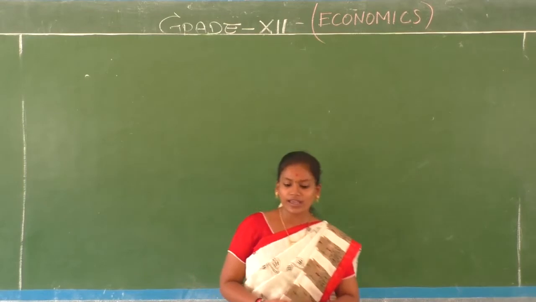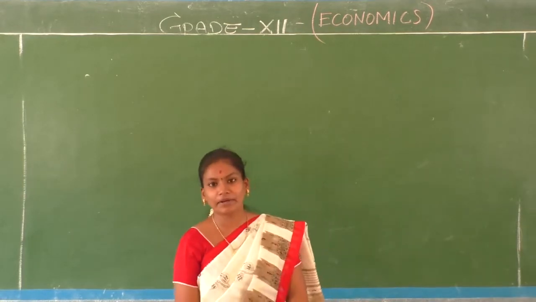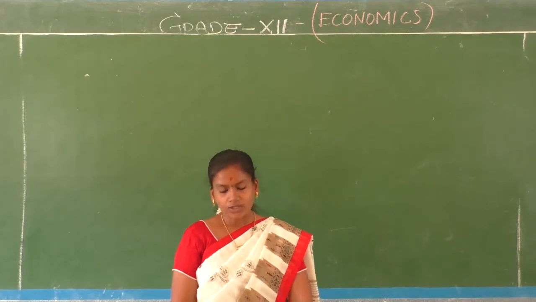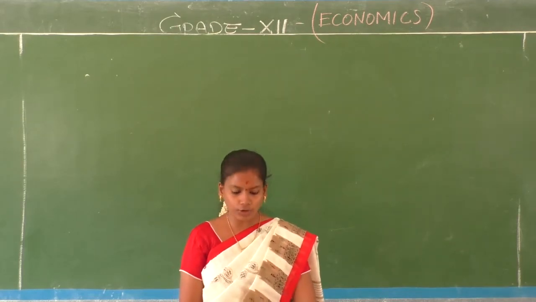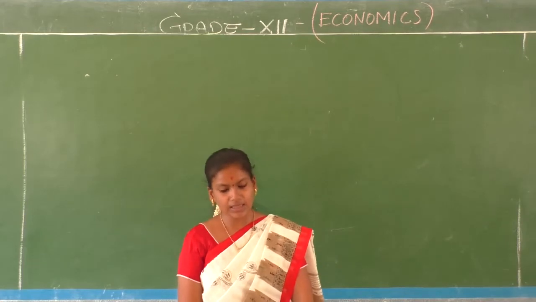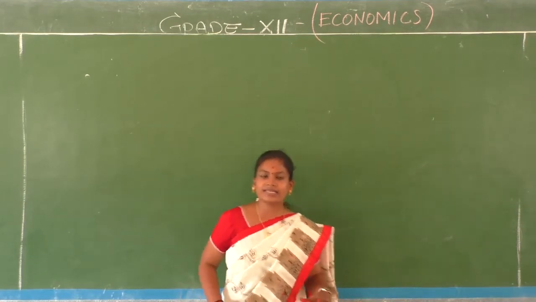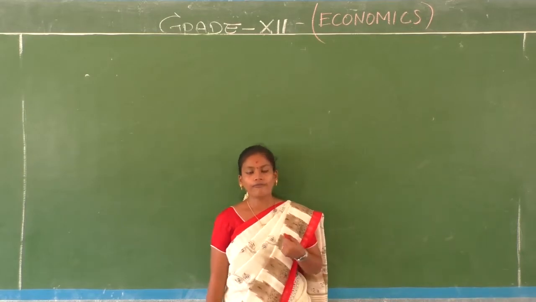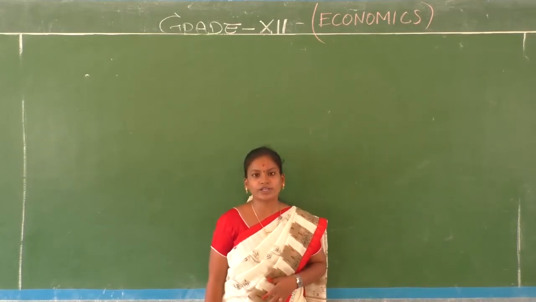Economics. Today we are going to complete chapter 5, the government budget and the economy. Okay, so we are going to discuss the last part of this lesson, especially in the fiscal policy. In this lesson, what are the various things that we have discussed, children? A quick recall of whatever we have spoken about in this particular lesson.